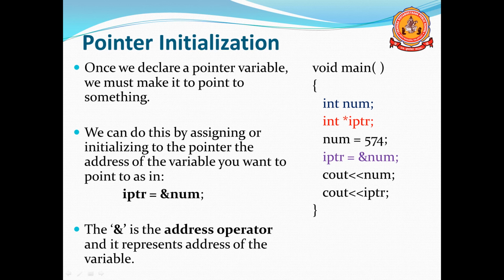cout << num: if you give this, 574 will be displayed. cout << iptr displays the address of num. We don't know which address it is, and normally the address will keep changing. The address of num is stored in iptr, so whatever data is stored in iptr will be displayed. So this is pointer initialization.